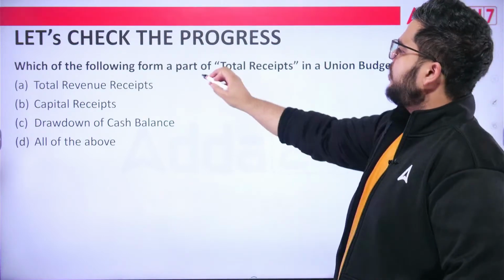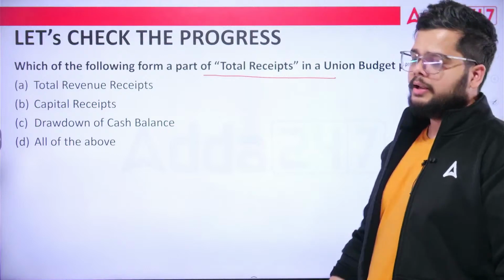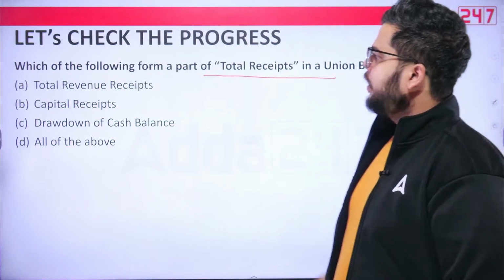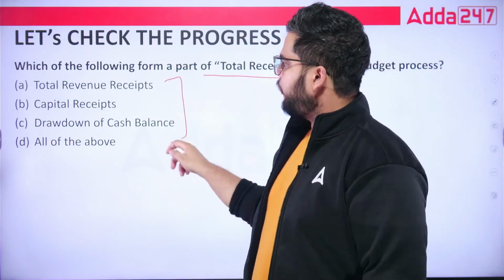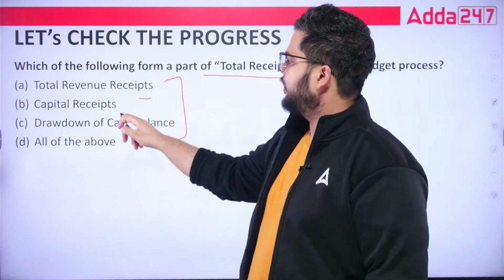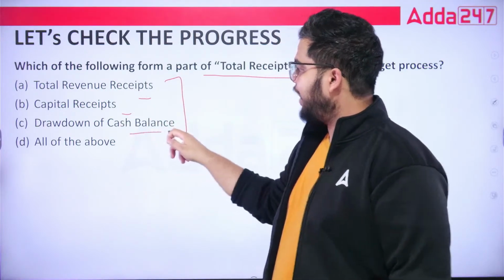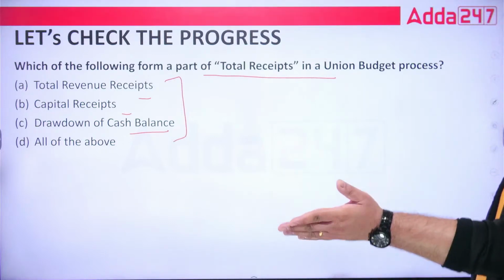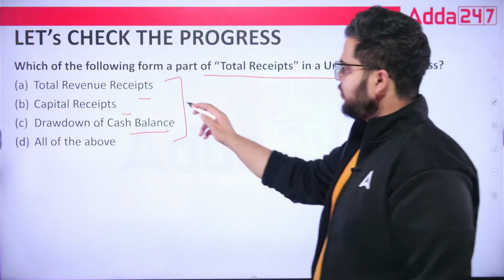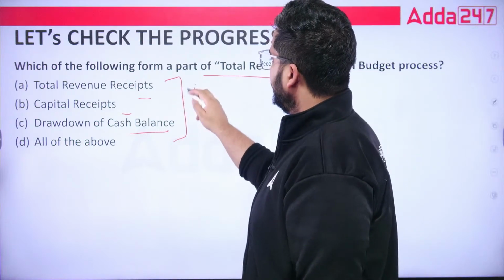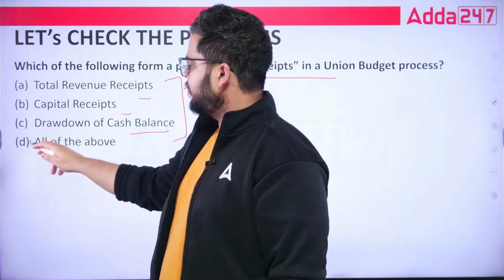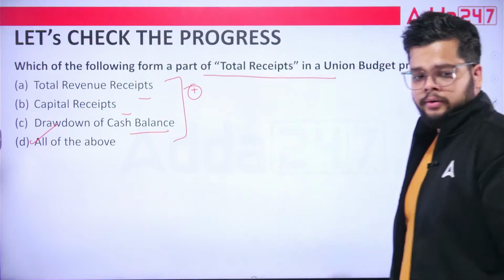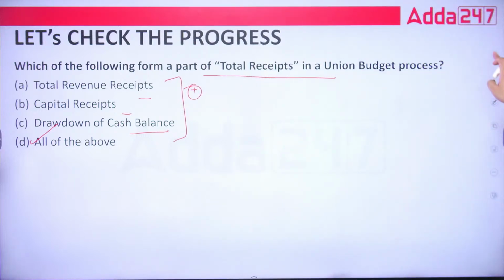Which of the following form part of total receipts in a union budget process? So, we have total revenue receipt, capital receipt and cash balance drawdown as well. Just now we have seen that total receipts is the summation of all these three. So, all of the above will be the right answer. Fine. Option D is the right answer.